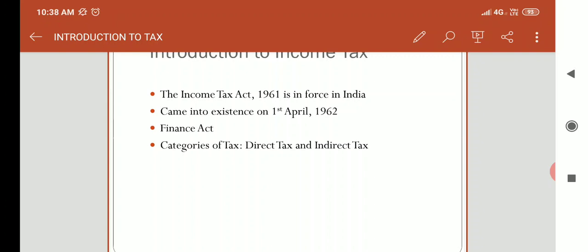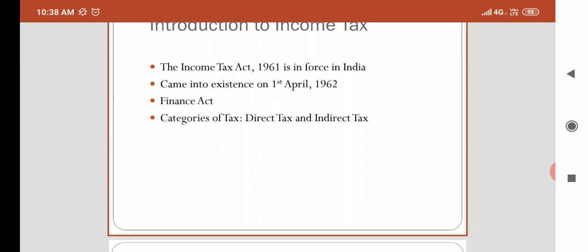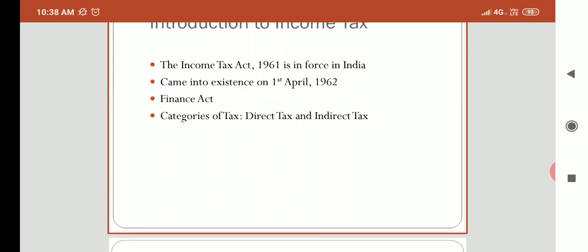So all these things are included in the Income Tax Act 1961, and the Income Tax Act extends to the whole of India. Now next is the Finance Act, the Annual Finance Act. The Finance Act is passed by Parliament every year. Like last year it was Finance Act 2020, so this year in the month of February it would be Finance Act 2021, wherein it prescribes the rates of direct and indirect taxes for the assessment year in question.